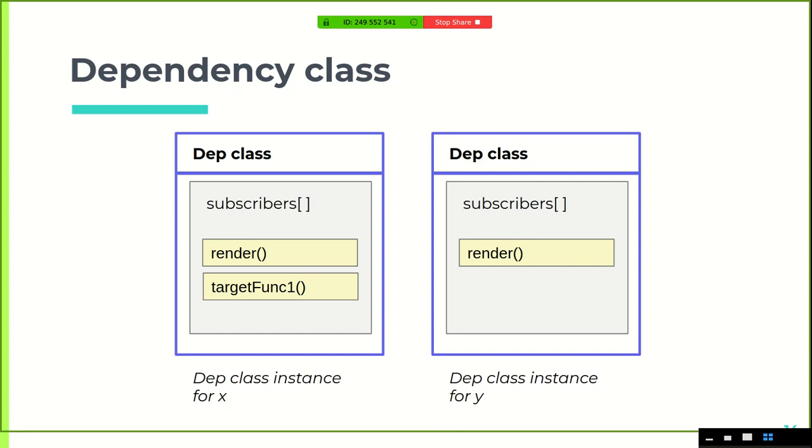But there's still something missing in the dependency class. We have a storage space, but there are two more things that we need.